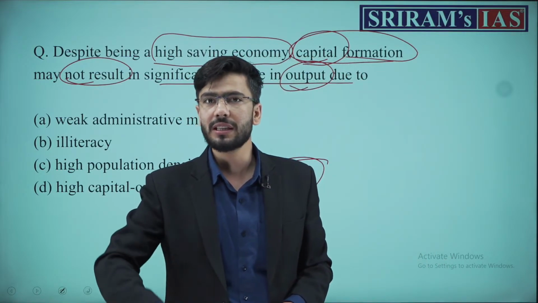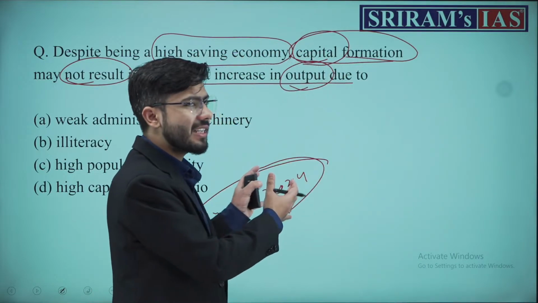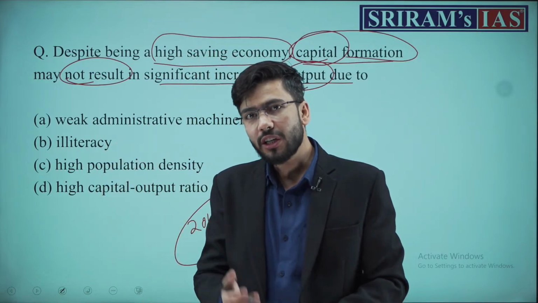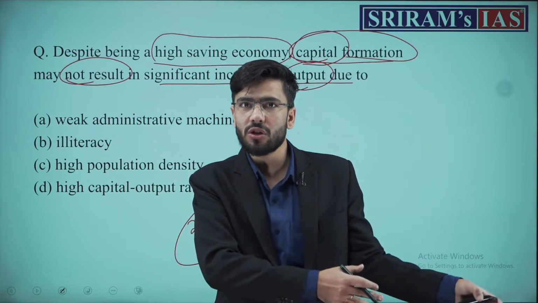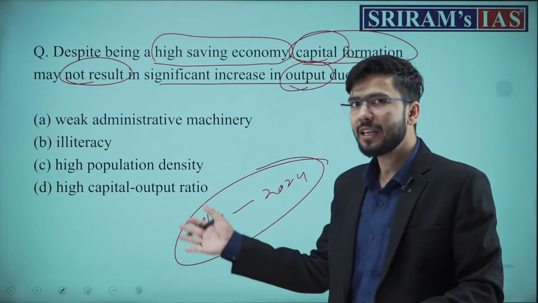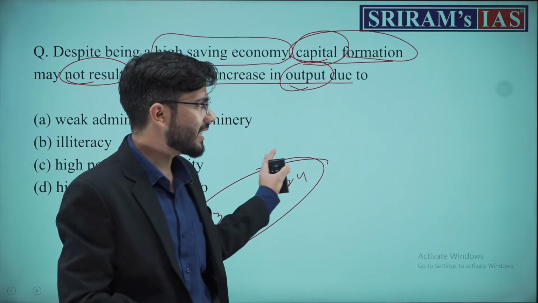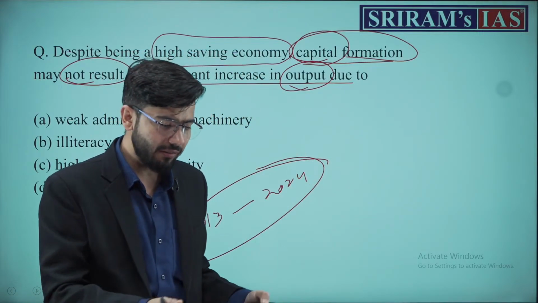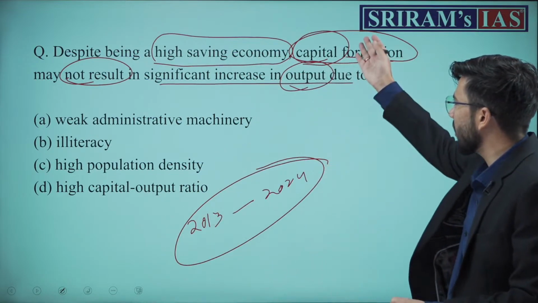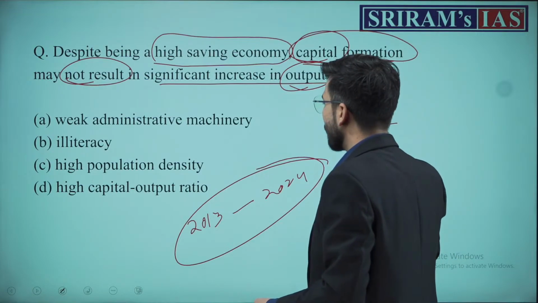But remember one more thing, that we have to infer knowledge of how UPSC questions are formed. Such a question on incremental capital output ratio was asked earlier also, before 2013. So therefore UPSC has repeatedly asked questions which are theme based, and these themes are there. And today we are discussing the national income theme. In national income, there is a concept of capital and output ratio.